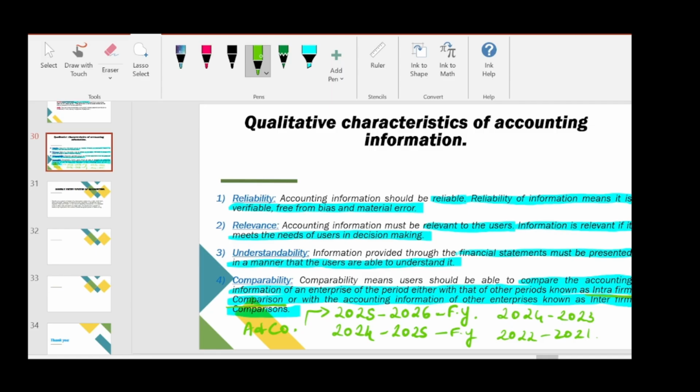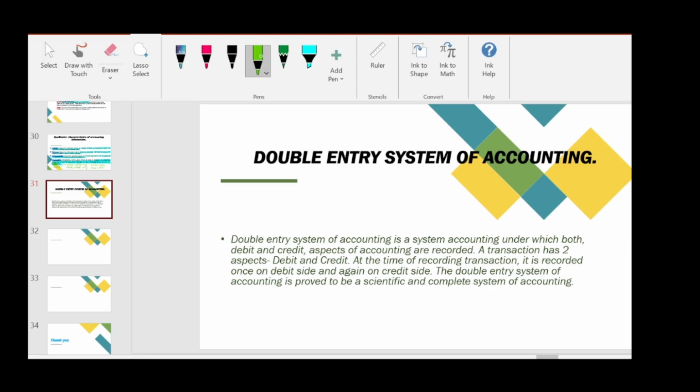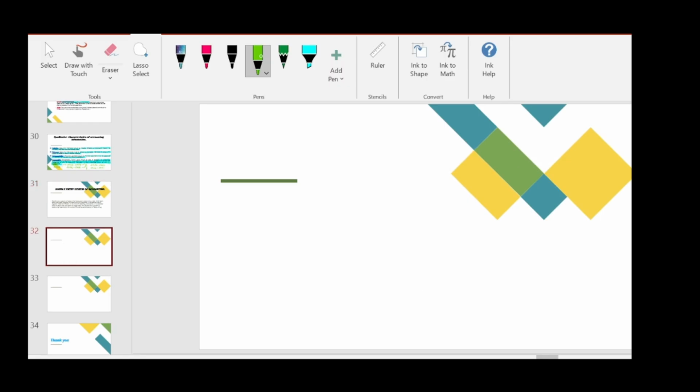So the last topic is double entry system of accounting. In olden days, what we had is single entry system of accounting. This records only one aspect of accounting, that is either debit or credit. In each and every transaction, a transaction has both a debit side and a credit side.